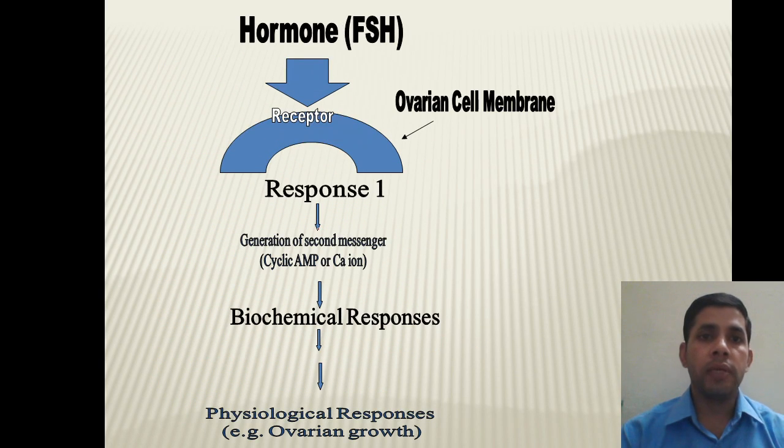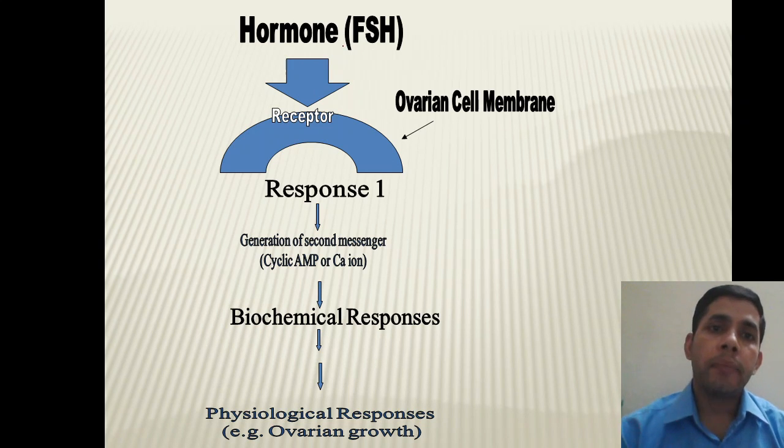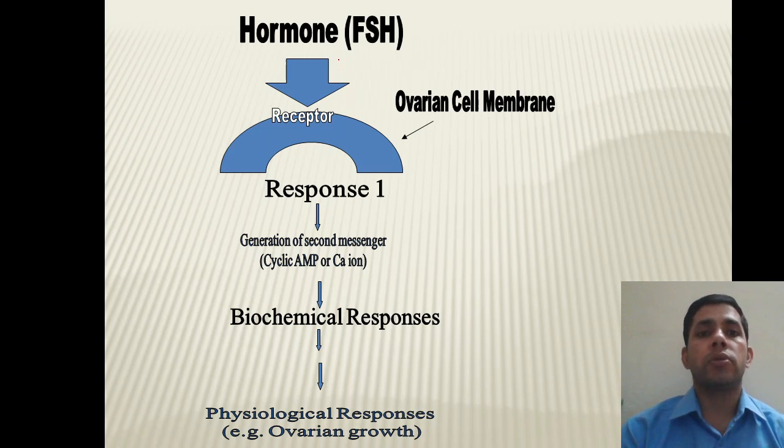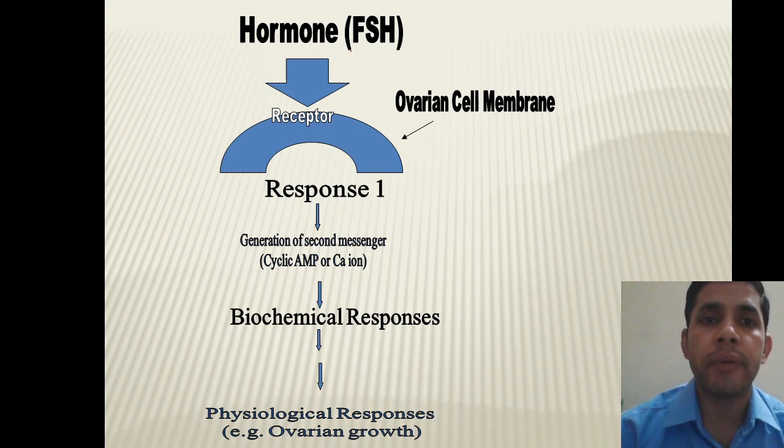So this diagram will make us understand. One is particularly the FSH hormone. FSH means follicle stimulating hormone. It is a proteinous hormone. It is not able to pass into the cell membrane itself.